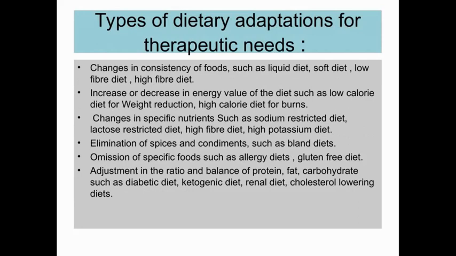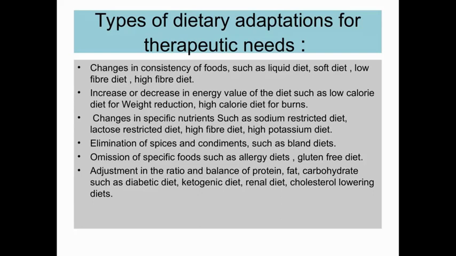The dietary adaptations for therapeutic needs are changes in consistency of food such as liquid diet, soft diet, low fiber diet and high fiber diet. Increase or decrease in energy value of the diet such as low calorie diet for weight reduction and high calorie diet for burns, etc. Changes in specific nutrients such as sodium restricted diet, lactose restricted diet, high fiber diet, high potassium diet.